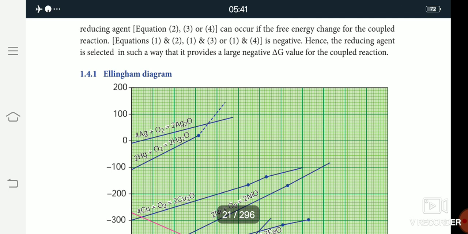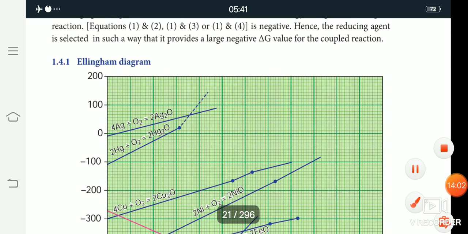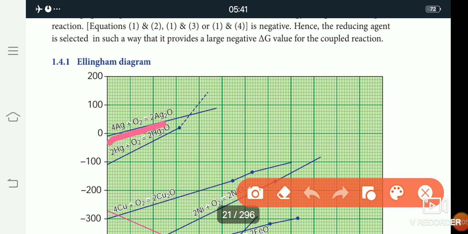Then the next one, the observations from the Ellingham diagram. In this Ellingham diagram, you can see in the upper portion, at the top, silver reacts with oxygen to give Ag2O, silver oxide. In this reaction, silver is solid and oxygen is gas, and the product is solid.